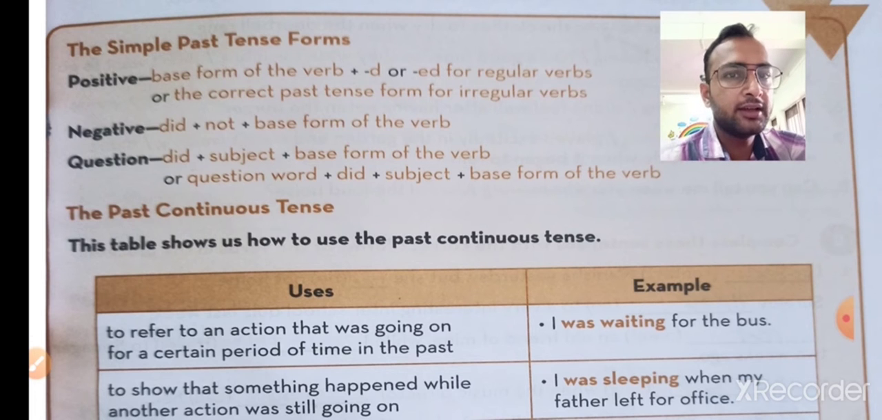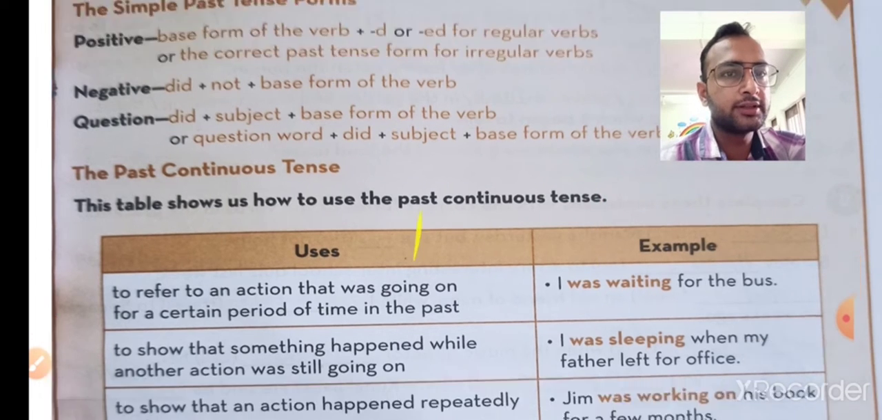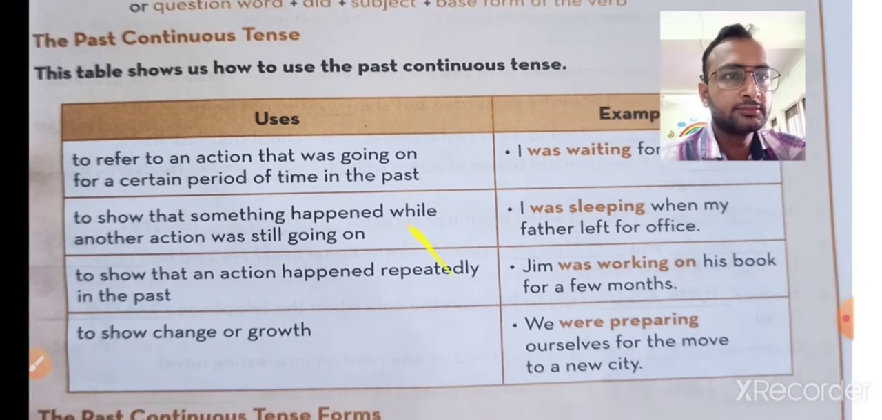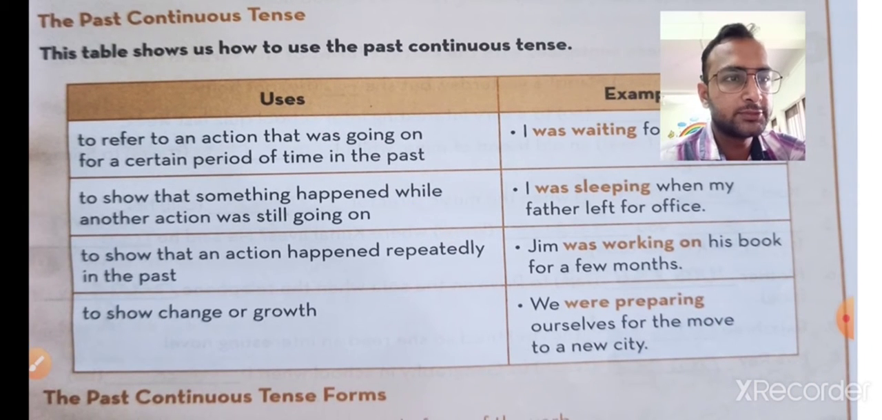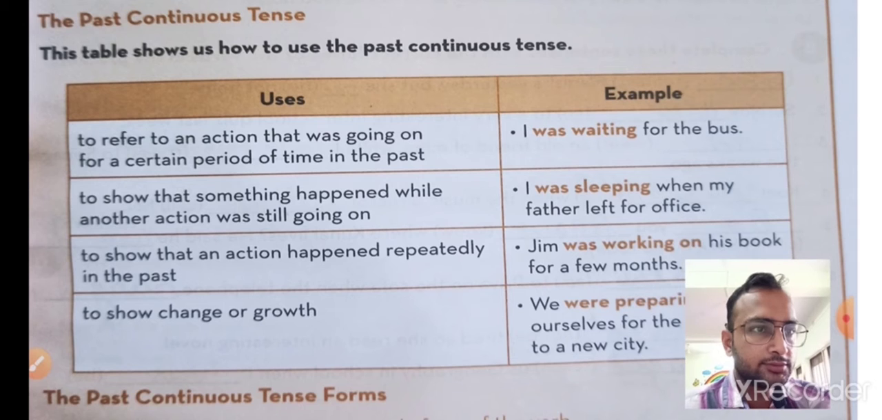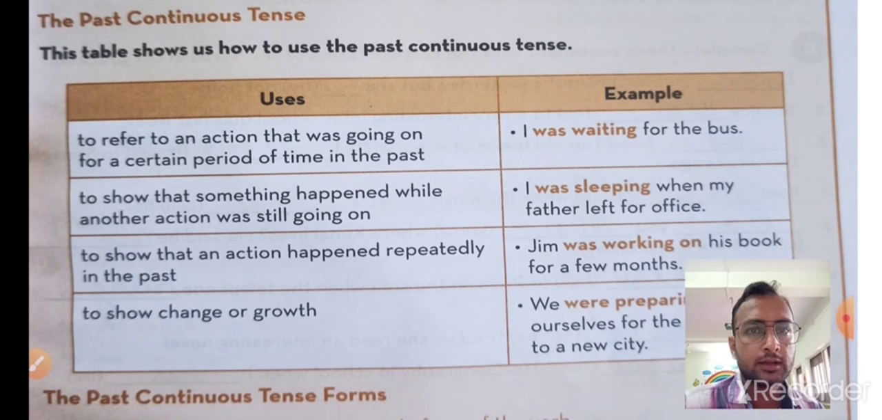So let us study the past continuous tense over here. It is used to refer to actions that were going on for a certain period of time in the past. "I was waiting for the bus." To show that something happened while another action was still going on: "I was sleeping when my father left for the office."